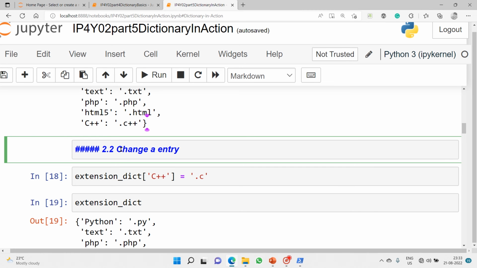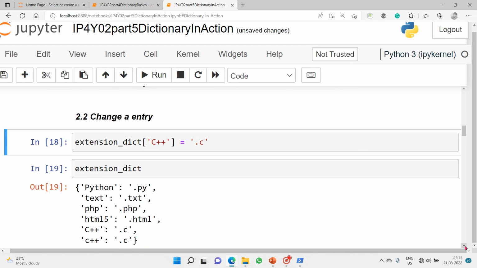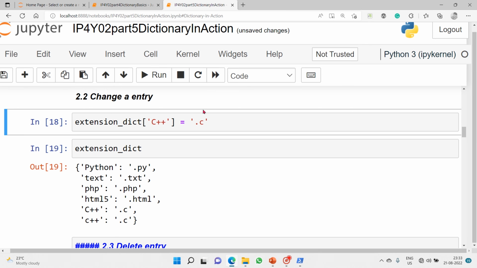Okay, fine. Then we will change an entry in place, that is, instead of adding a new one. C++ has plenty of extensions, out of which I just want to use the .c extension only, not .c++.